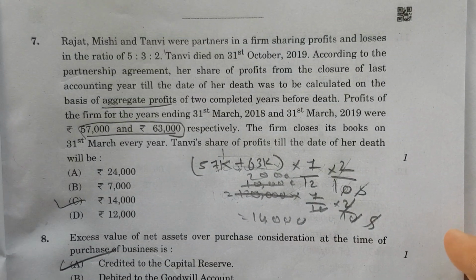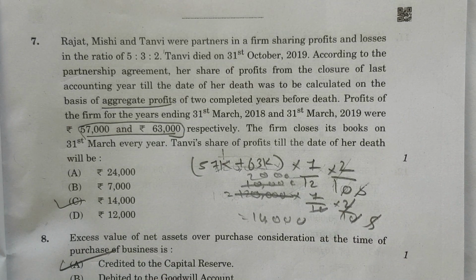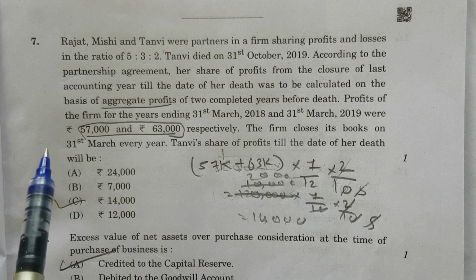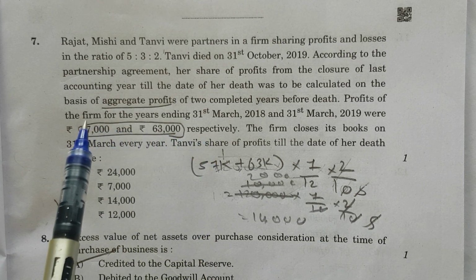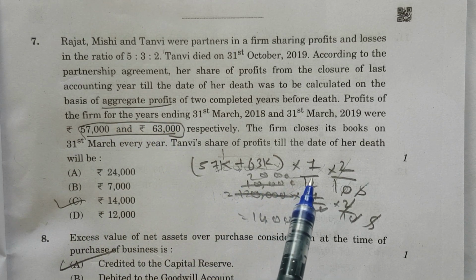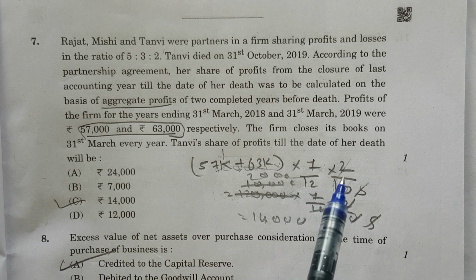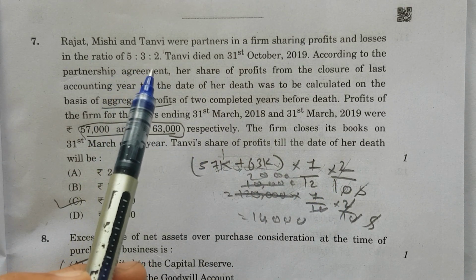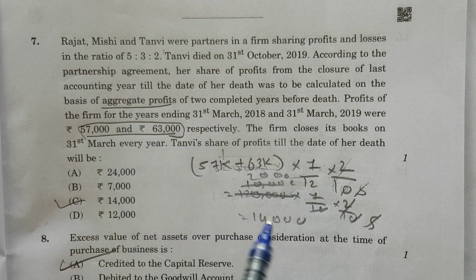Next here, Rajat, Mishi and Tanvi are partners, and Tanvi died in the month of October. Here they are saying aggregate profit. They are taking aggregate profit as a base. So we have to total both the profits and divide into 7/12 and 2/10. This is the part of Tanvi. So in this way the answer is 14,000.